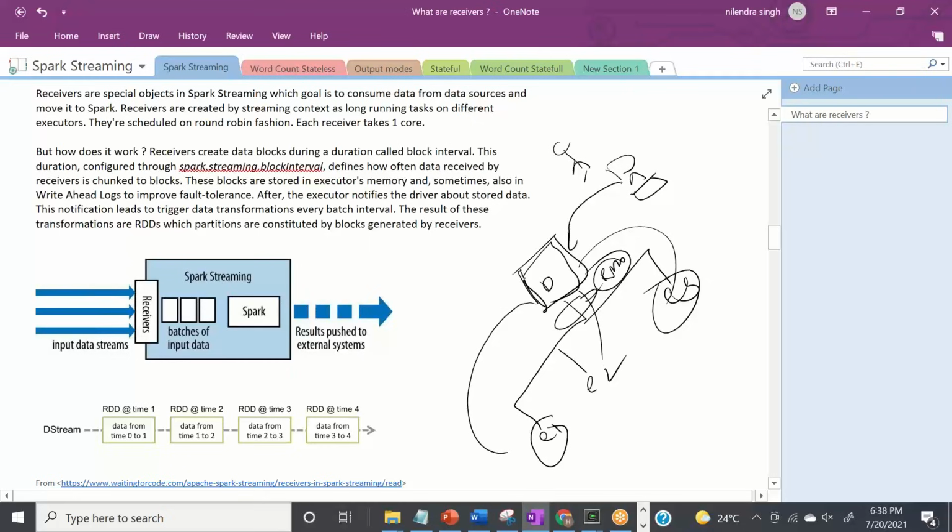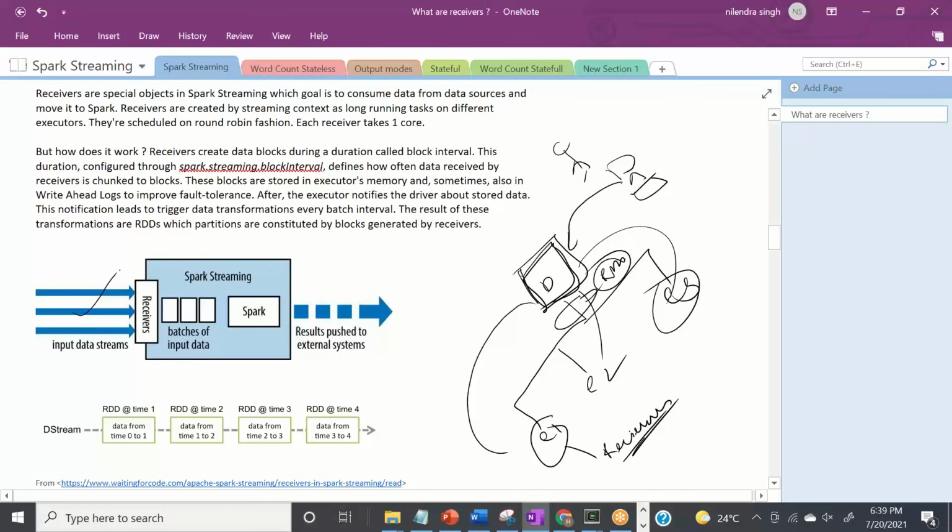In the case of Spark streaming, what the driver is doing is creating an abstraction called a receiver on one of the executors.